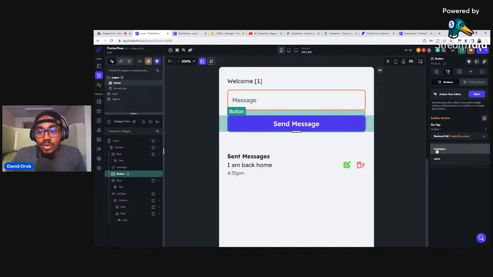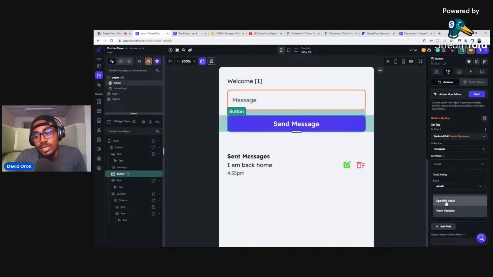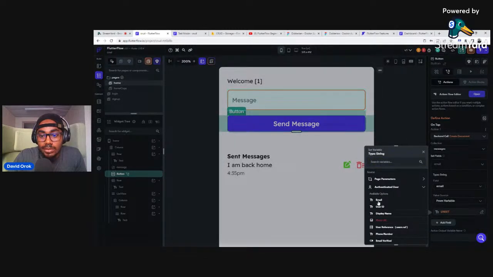What kind of collection do I want to put things inside? I want to put it in messages. Now I have to set the field. So I'm going to click on here to set the fields. And I'm going to say the first one here is the email. So I want to put the email of the user. So I'll go ahead and say from variable, and then I'll click here and say authenticated user email.